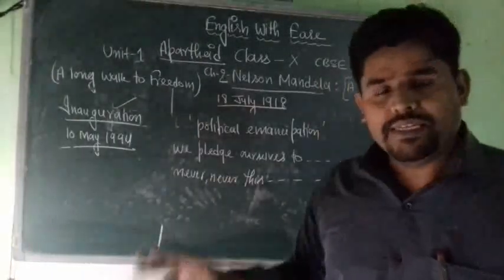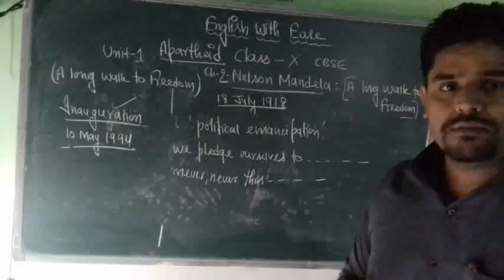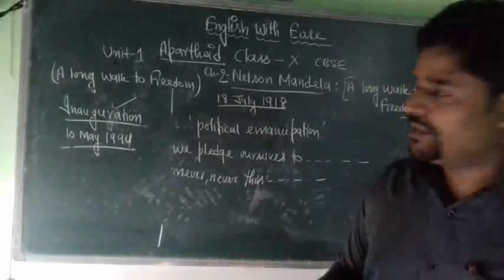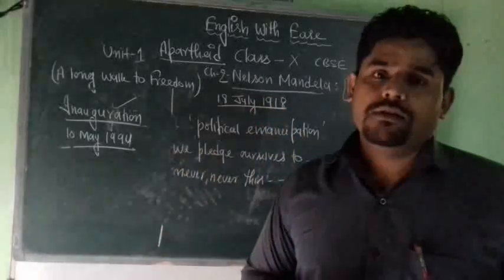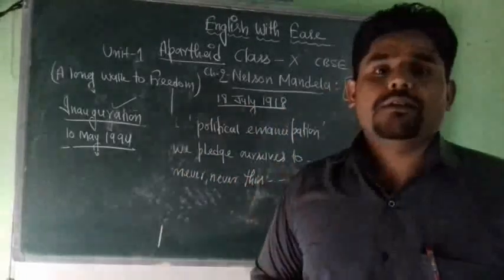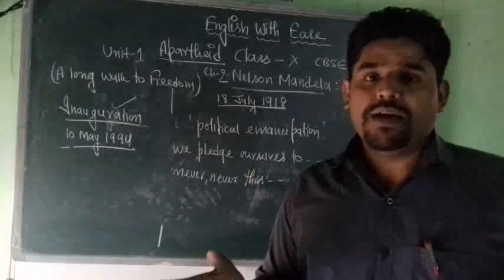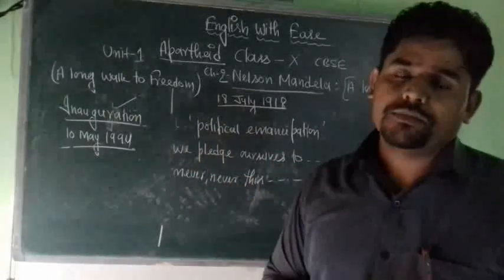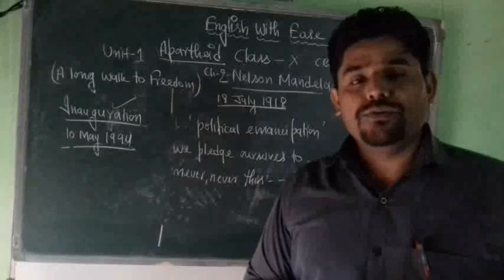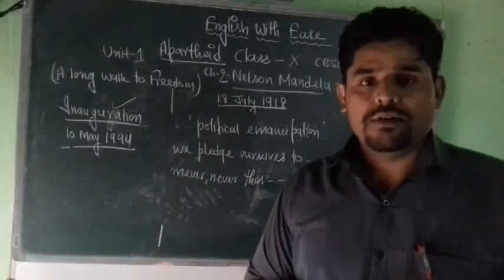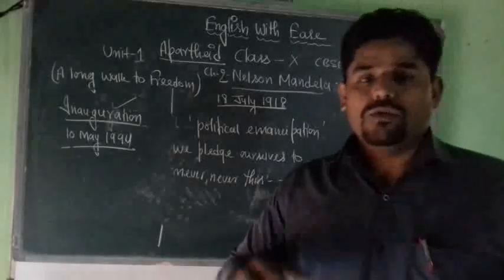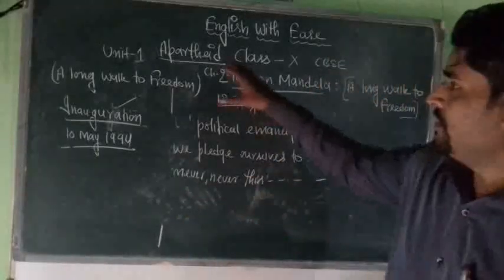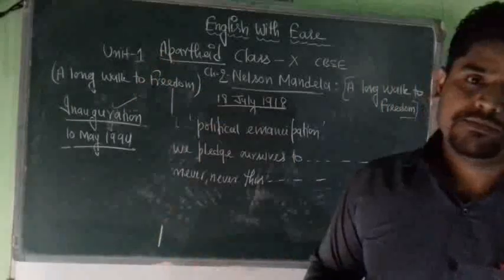At last, Mandela assures his people and his country that never, never shall this beautiful land face oppression of one by another. He says that this beautiful land will never ever face any kind of discrimination. So students, with this, unit number 1 ends.